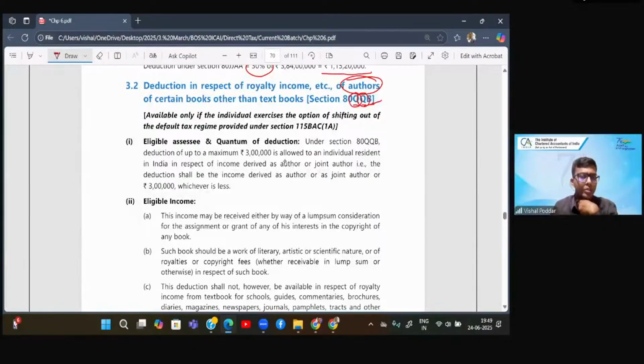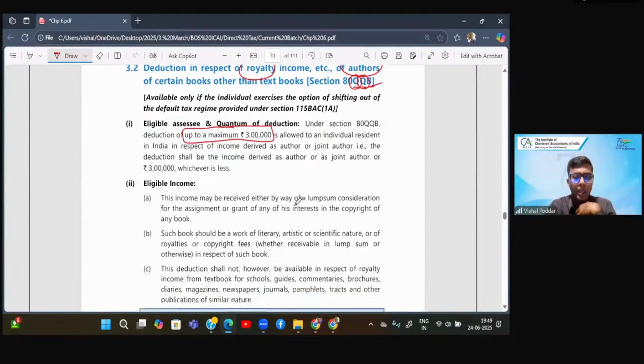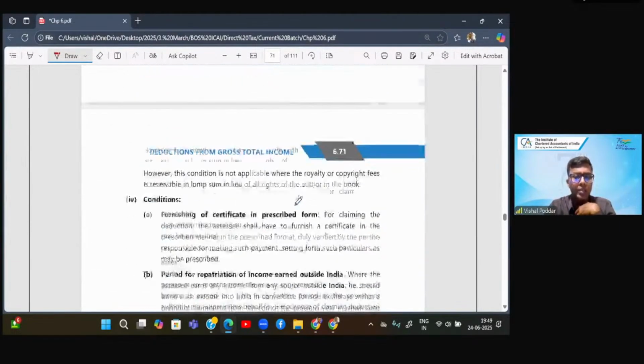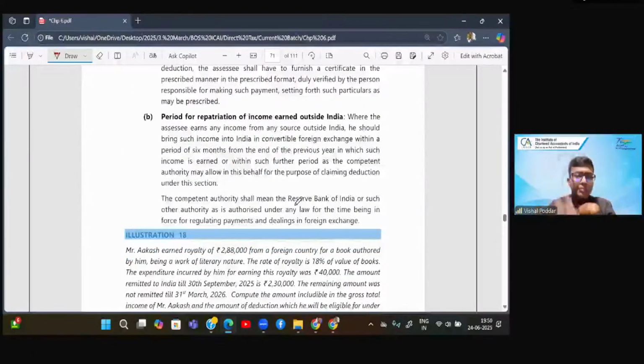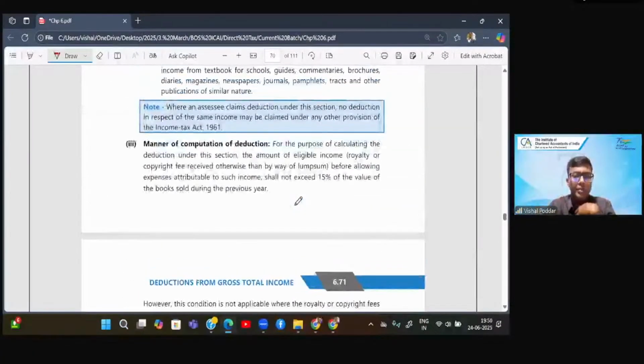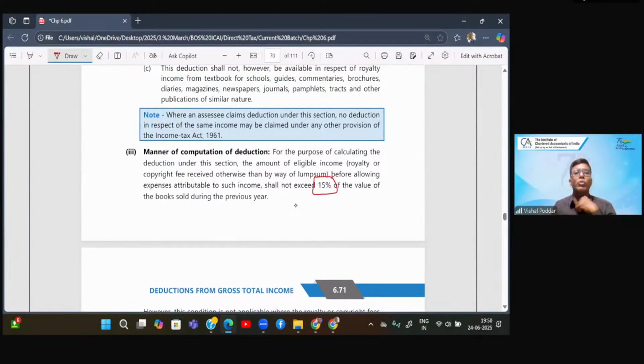This section gives deduction to the authors for their royalty incomes. So they get royalty incomes for publishing books. When an author writes a book, he will get this royalty from the publisher. Now, the author gets the deduction under this section, where there are two limits given. First is, in terms of amount, the maximum amount of deduction is 3 lakhs, and where the author is getting it in the form of percentage, because many times the royalty that the author gets is a percentage of the sale value of books, the percentage should not exceed 15.